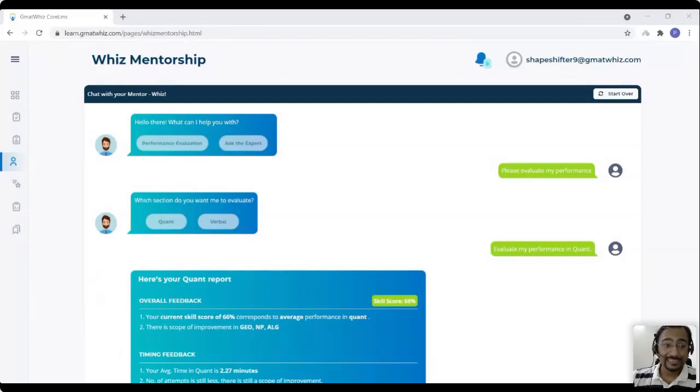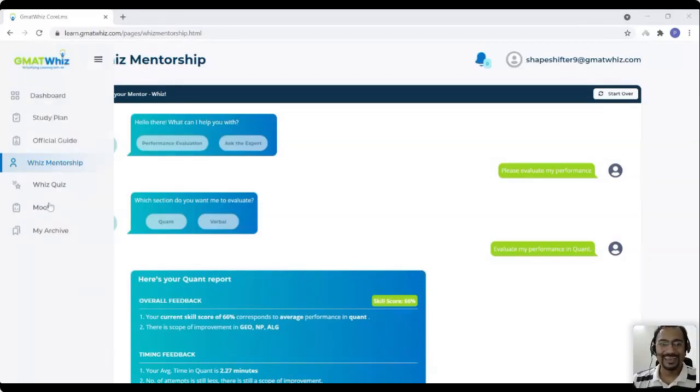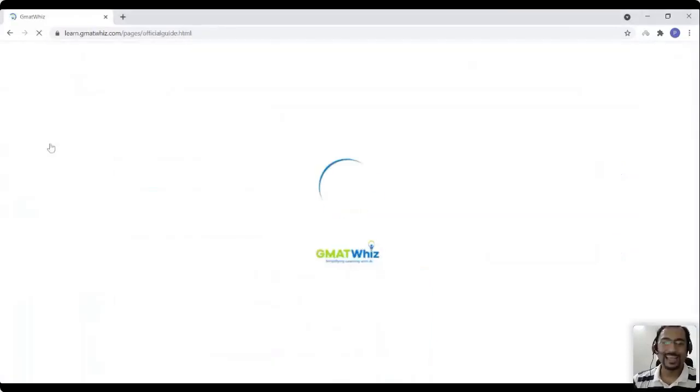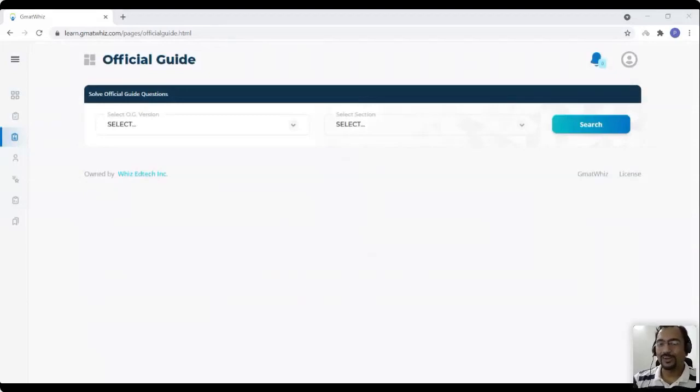Okay, so the next thing that we have introduced is the OG analysis, the official guide analysis and the error log. Now, a lot of people said that, okay, we want to maintain an error log on the OG. Everything on your platform is good, but what about OGs?